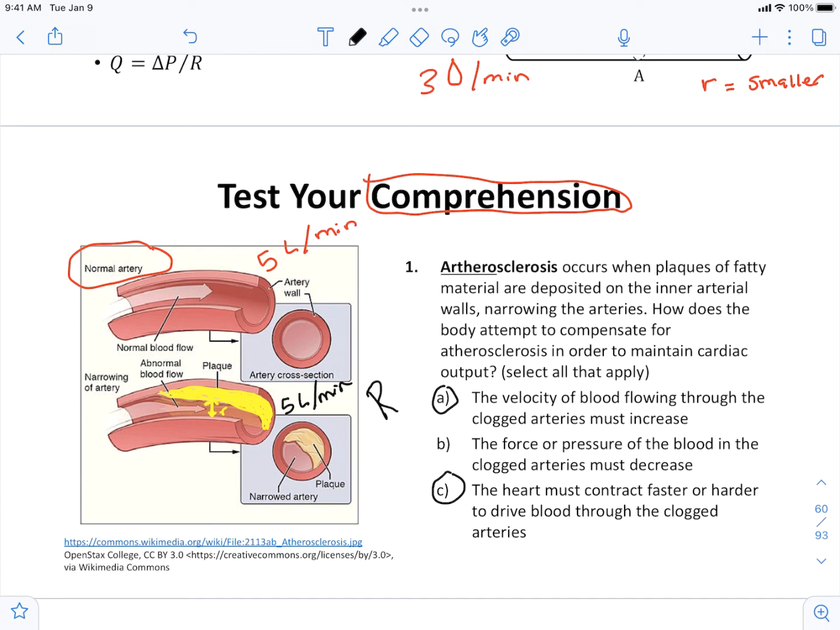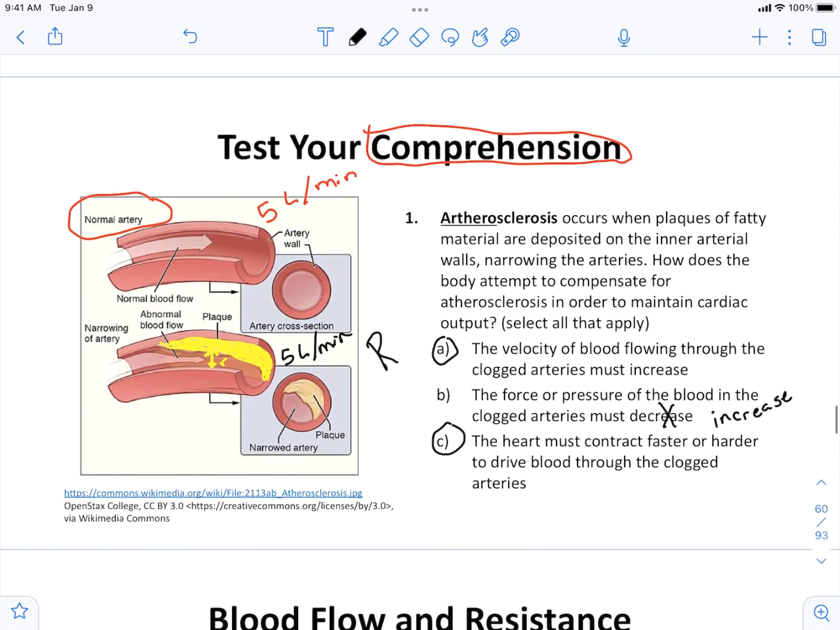For B, that one's actually false. We actually have to increase pressure. So if this were to say increase, then B would be correct.